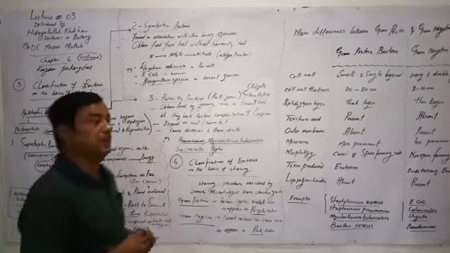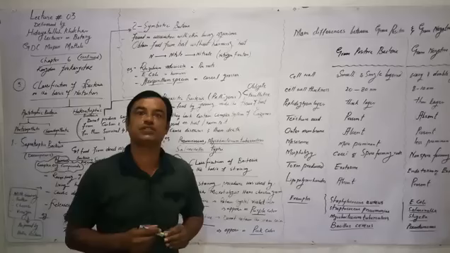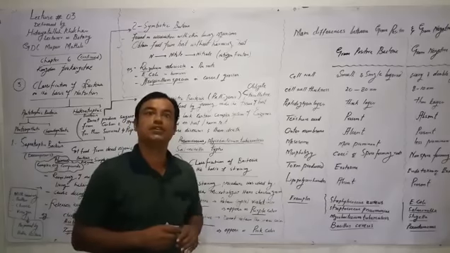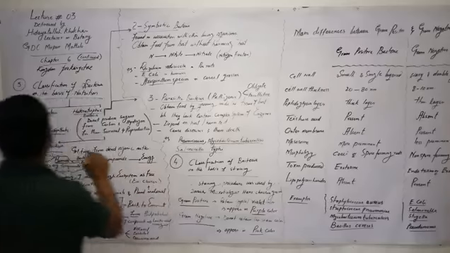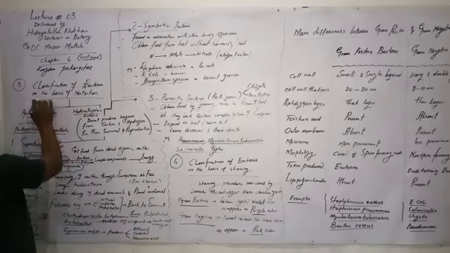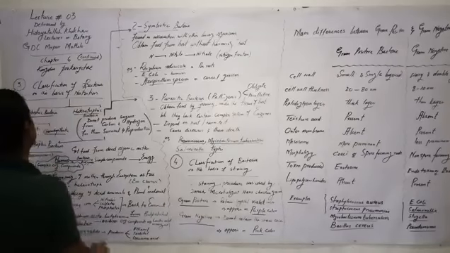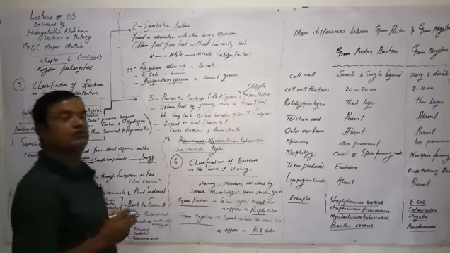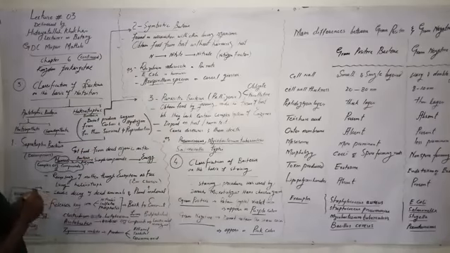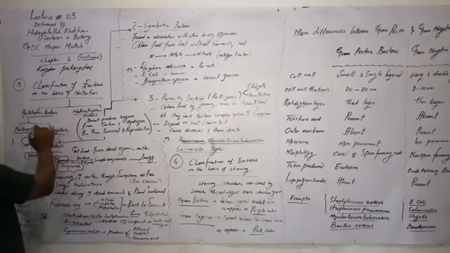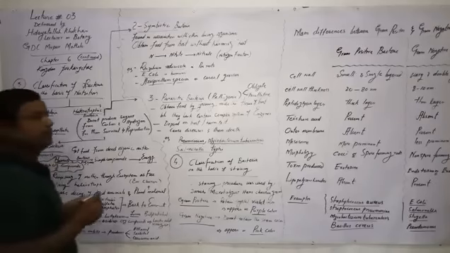Dear students, in the last lecture we discussed chapter number 6, Kingdom Prokaryotae. In continuation of that lecture, we are starting again from classification of bacteria on the basis of nutrition. In the last lecture we discussed photosynthetic bacteria and chemosynthetic bacteria. Today we discuss heterotrophic bacteria.